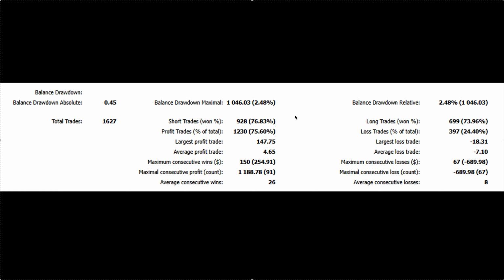Whereas with us, we have slow and consistent gains, and they're not slow gains. We've made over 7% in the month, but they're consistent gains. They're controlled. The risk is controlled, as we can see here. So yes, this has been very good trading. We're very happy with this account over the past month, and we hope to see that continue in the future. So that's it for another Korvato account review.